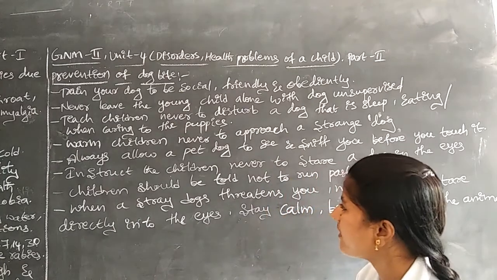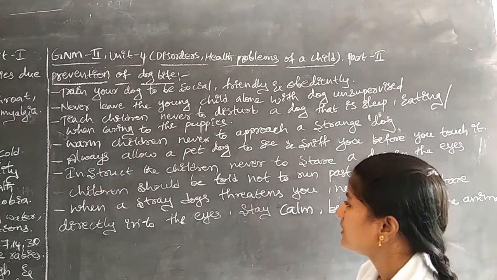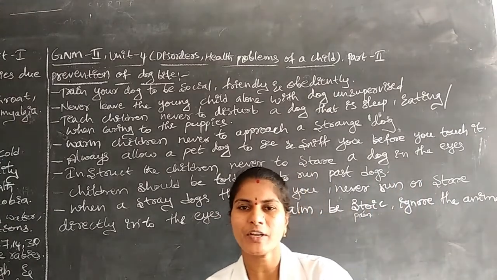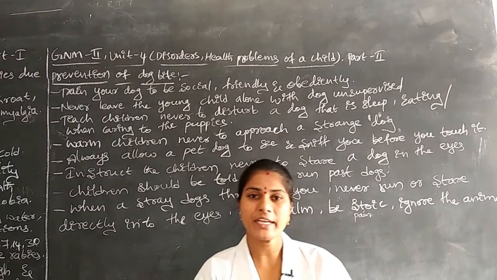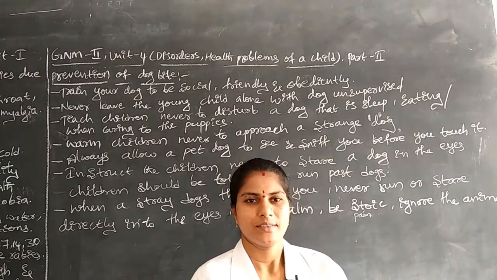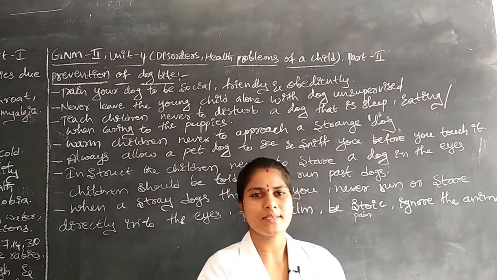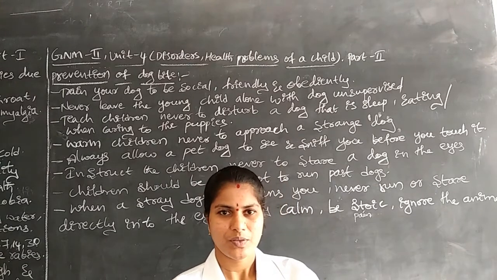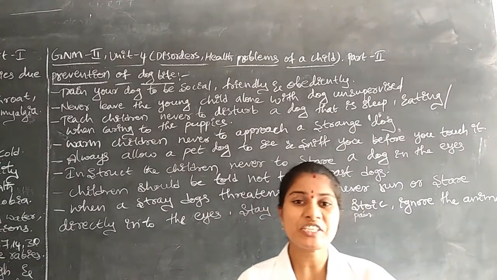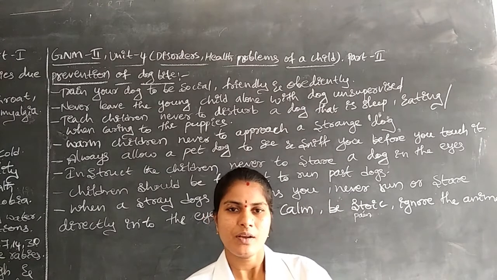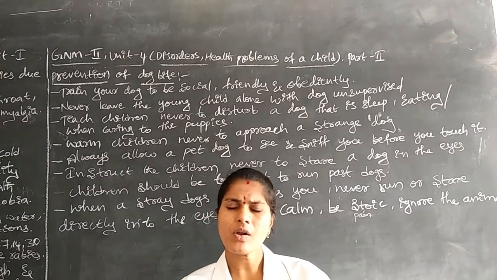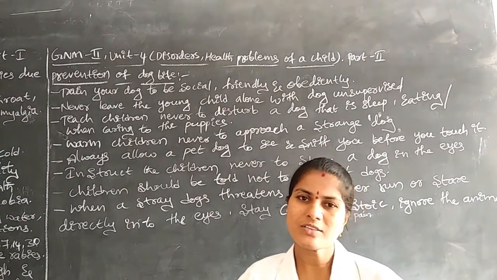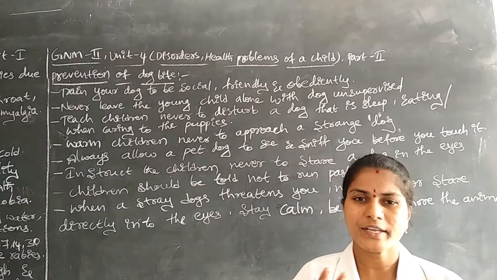Next, the child should not run. Once the dog is in front of you, you should not have any fear and should not run. If you run fast, the dog will also run fast and bite you. We have to give this teaching to the children. When you slow down, the dog also comes slowly. When you run fast, the dog also runs fast to overtake you.